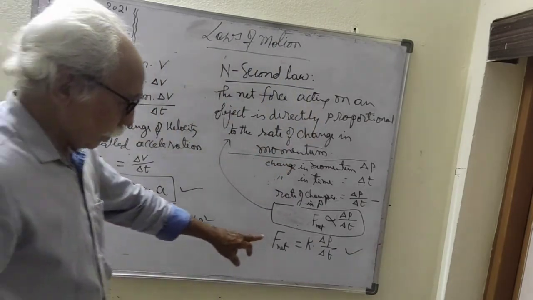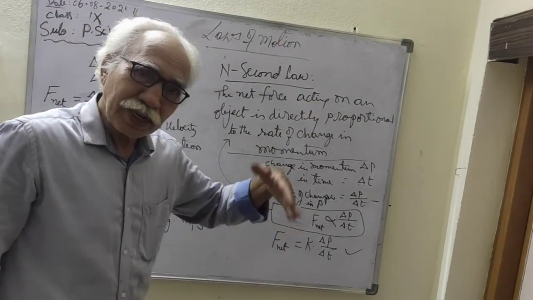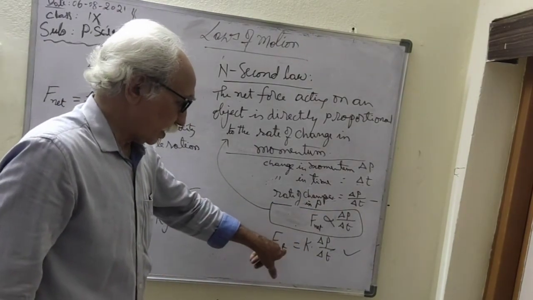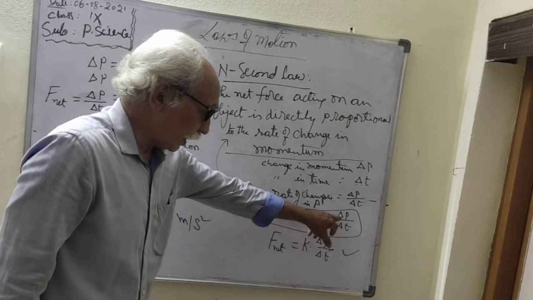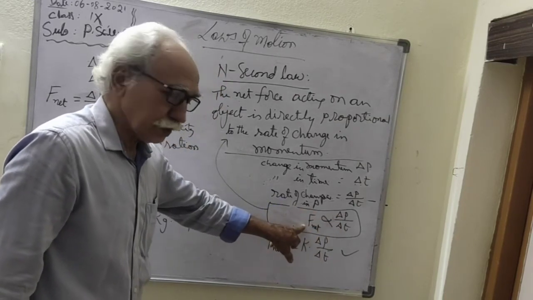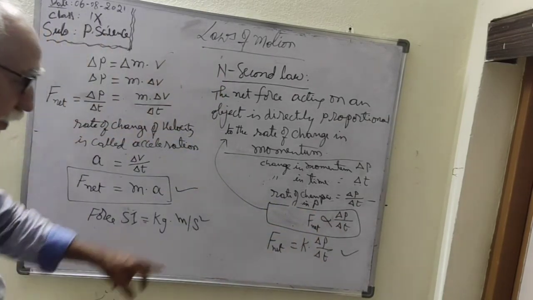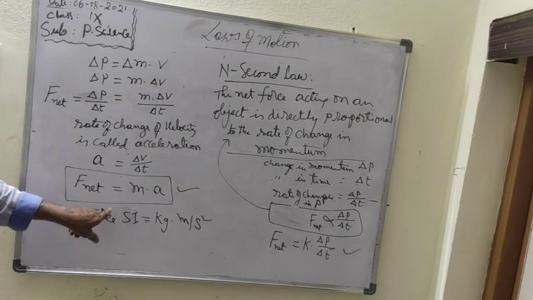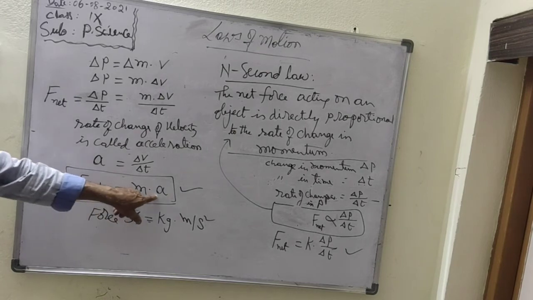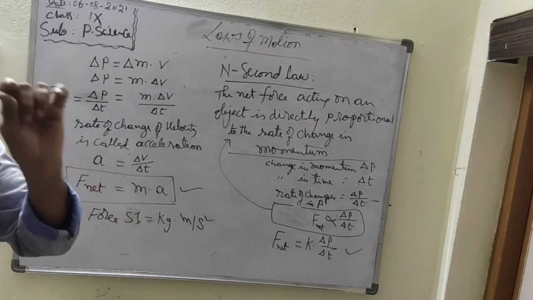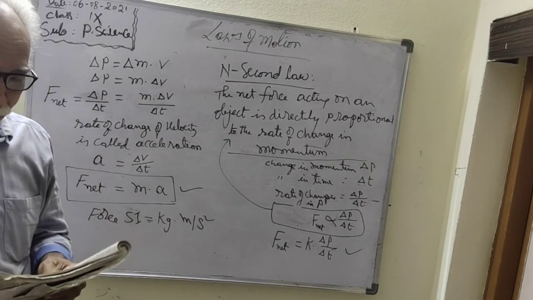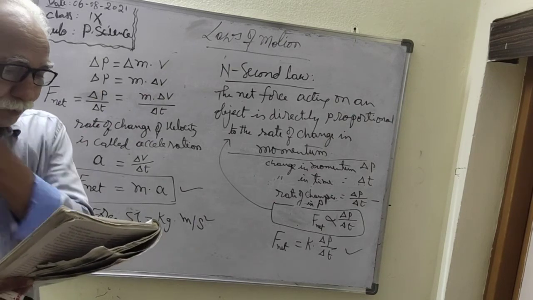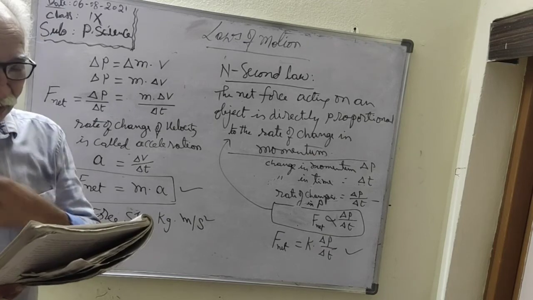So this formula you can apply to any object. This is a universal formula. What is the universal? Rate of change of momentum is proportional to the net force. That is a universal formula you can apply to all objects. But this formula, net force is m into a, is applied only when the mass of an object is constant. Understand here? So only then do we apply this formula, when mass is constant.